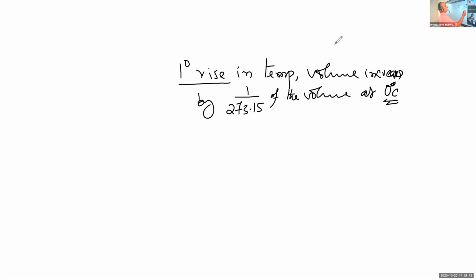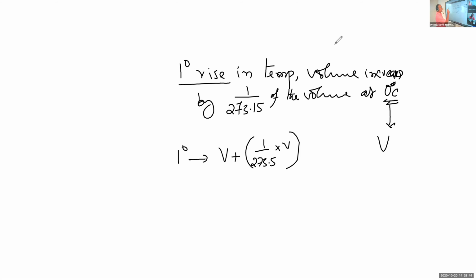Say at 0 degree Celsius the volume is V. Then for an increase of 1 degree, the new volume will be V plus 1 by 273.15 into V.